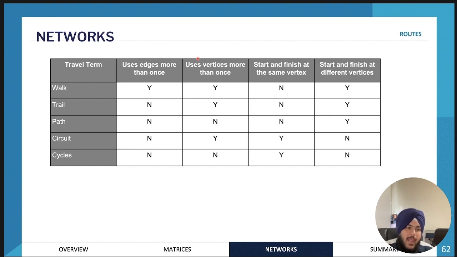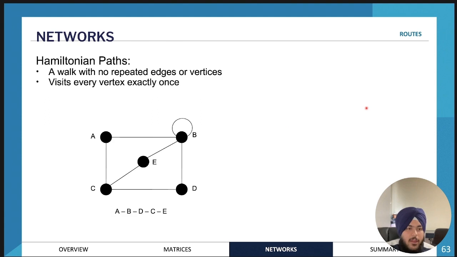So here is just an example, a summary table, which you can put in your summary book. It's really helpful. It gives you the requirements for each of these types of trail terms. Okay, so now we'll be looking at specific types of paths, specific types of cycles, specific types of trails and specific types of circuits.